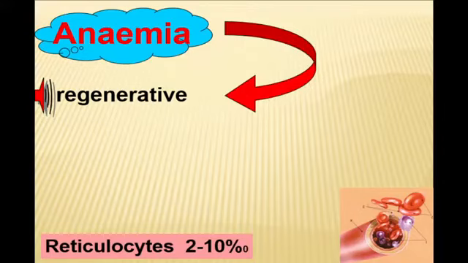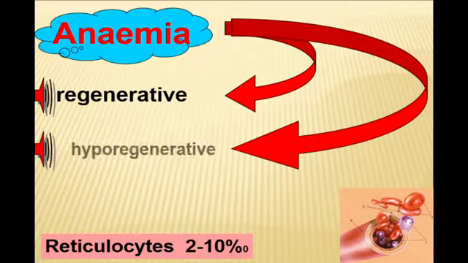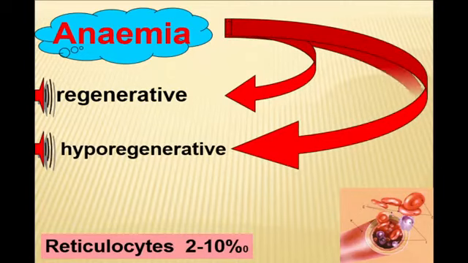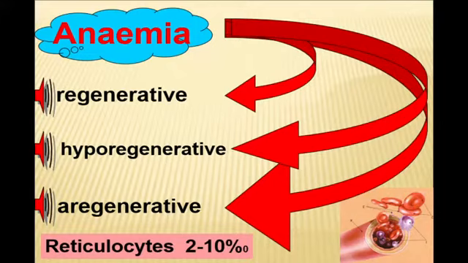And depending on its level, anemia is divided into three groups: regenerative, hyporegenerative, and aregenerative anemia. And you'll understand regenerative anemia is characterized by active response of bone marrow to any problem with hematopoiesis, hyporegenerative when the bone marrow is fatigued, and aregenerative anemia, usually hypoplastic or aplastic anemia, when the origin of anemia is in the bone marrow.